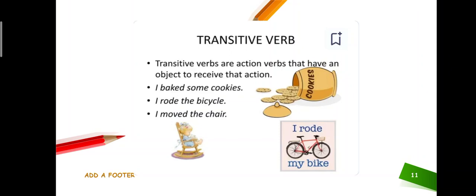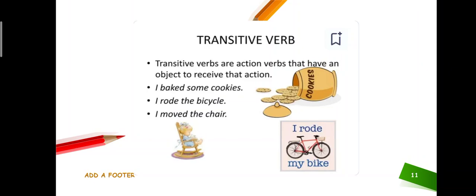So in the first example, I baked some cookies. Okay, so cookies are the object, and baked is the transitive verb, because in that sentence we have an object on which the subject works. Okay, in the second example, I rode the bicycle.